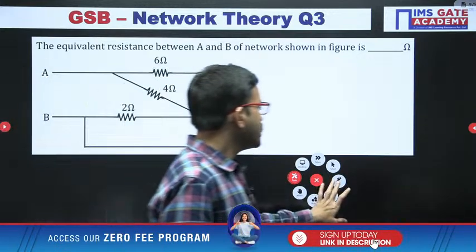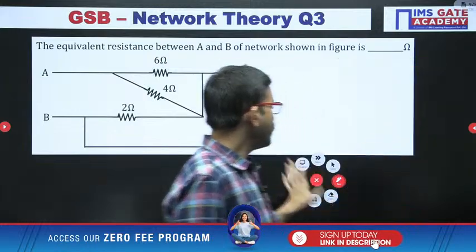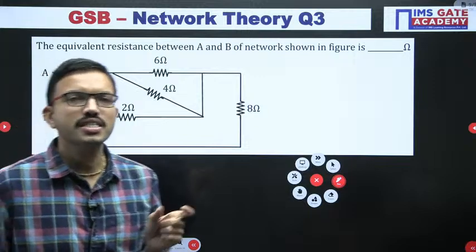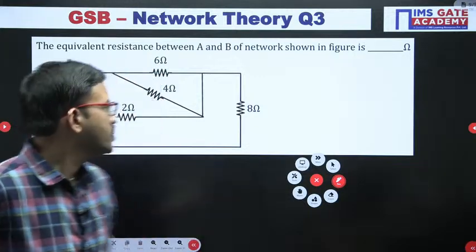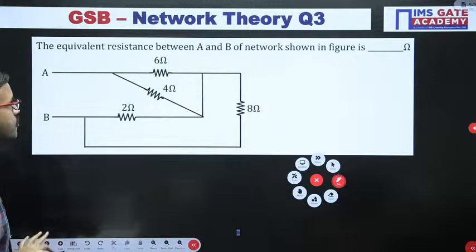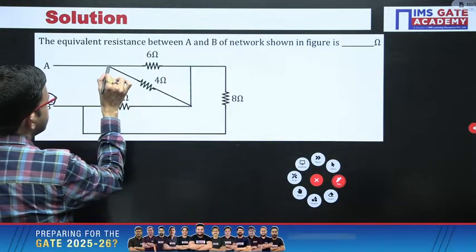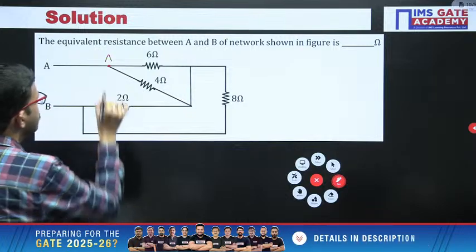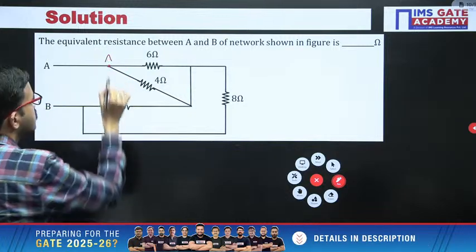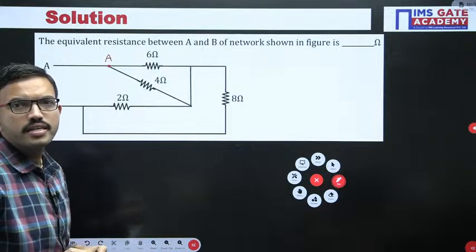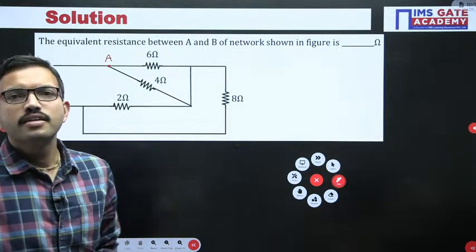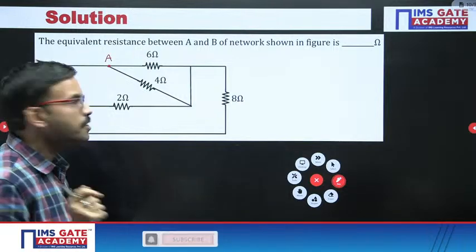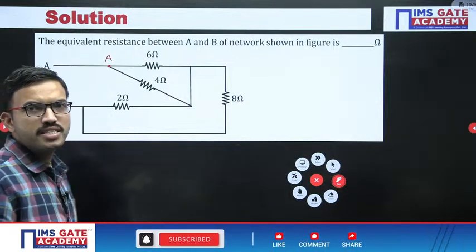This is a simple question. Whoever does a silly mistake may get the wrong answer. But if you carefully observe the connections, then definitely you can get the correct answer. So here in this question, this point is same as this point. That means this point is A. This node is nothing but A, right? Ravi, you can cross check. You might have made a silly mistake, that is the reason you are getting a different answer. Just to avoid the silly mistake, no issue at all.